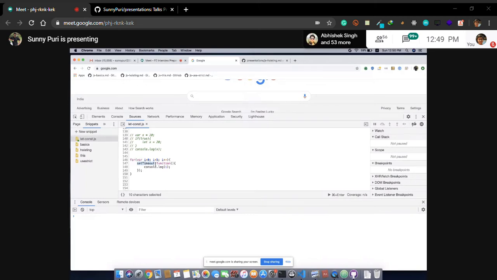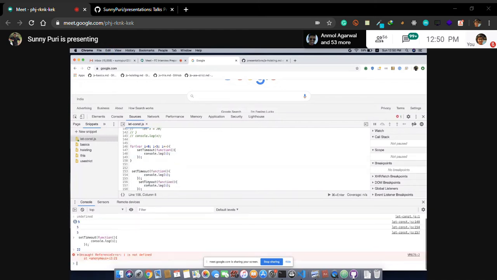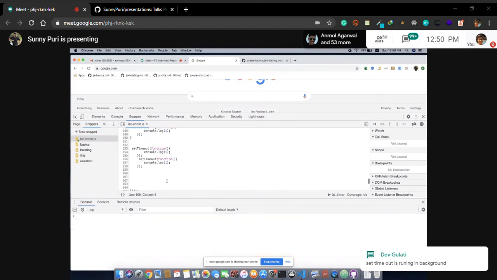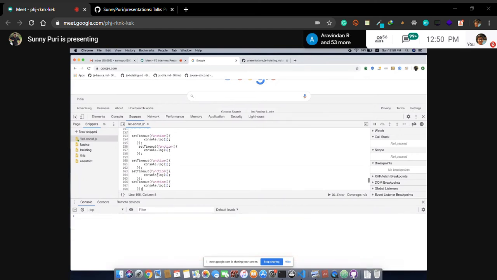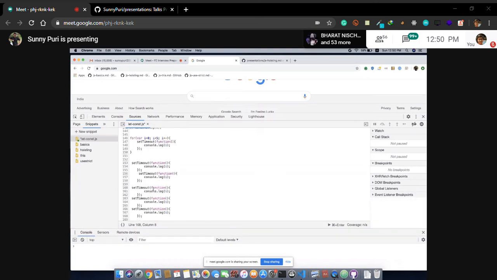So setTimeout, what is happening? This is an async call, an asynchronous call. So there are two things, synchronous and asynchronous. For is executing synchronously, like one by one. This is asynchronous, which means it should execute in some different layer, you can say the event loop. So this function will go one by one, 5 times, in the event loop.